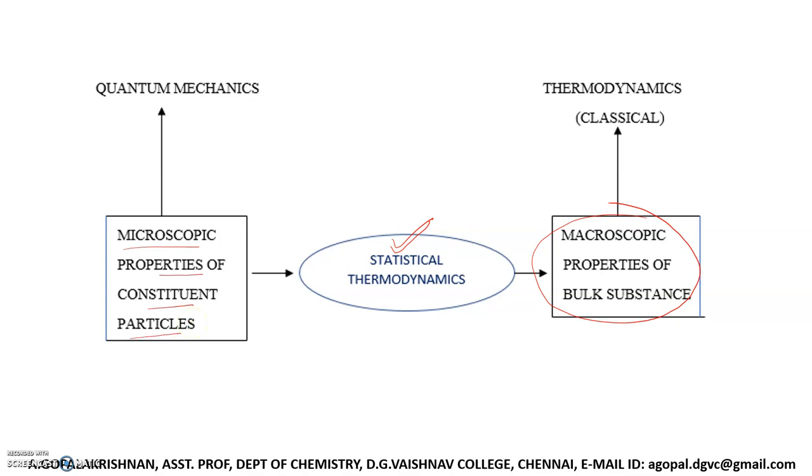So using microscopic properties, we are going to calculate the macroscopic properties. I already told you that microscopic properties can be obtained from quantum mechanics and macroscopic properties can be obtained from classical thermodynamics. So statistical thermodynamics acts as a bridge between quantum mechanics and classical thermodynamics.